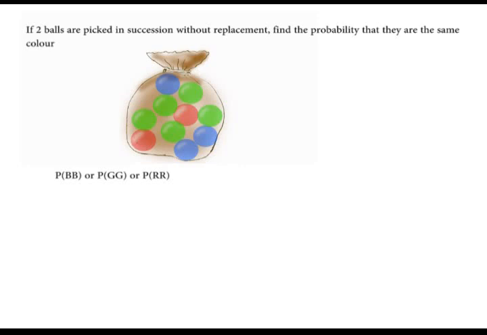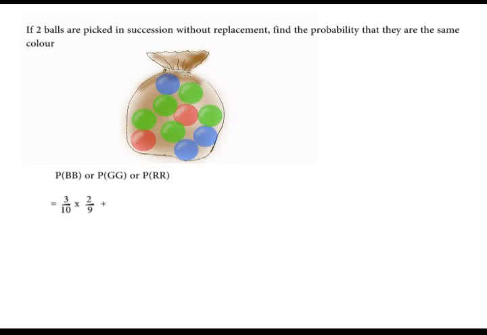Remember, in successive picking without replacement, the number of balls or items reduce with each picking. And so we shall have the probability of blue and blue. First picking, blue is 3/10. Second picking, if you had picked up blue, then the number of blues has reduced to 2, and the total number of balls has also reduced to 9. So times 2/9.